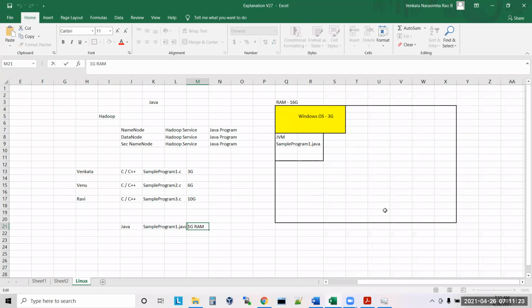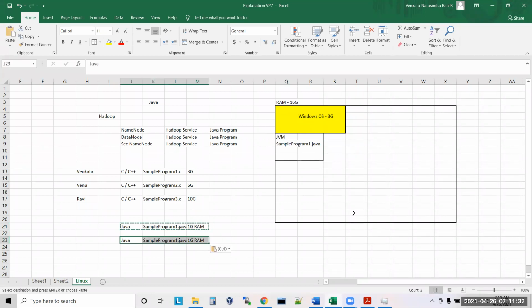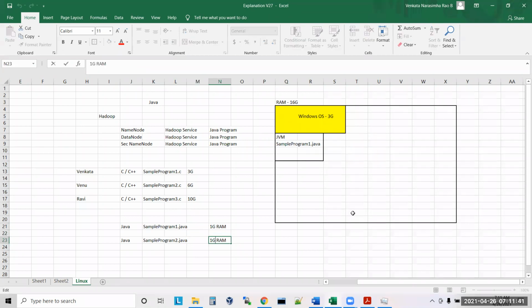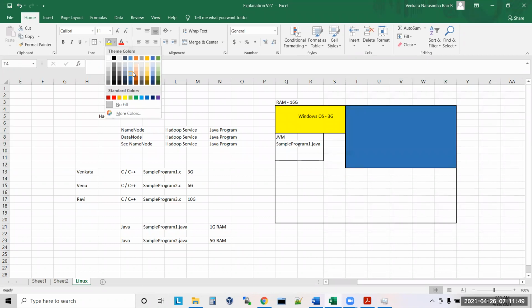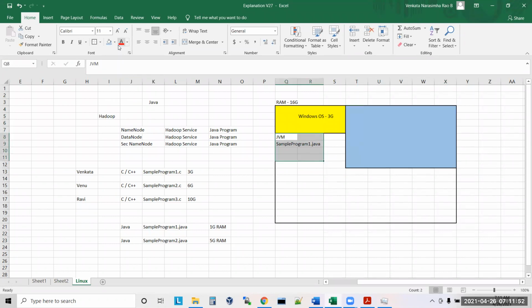But if you say I want 5 GB RAM, what will happen? Actually, that 1 GB is the default size for the JVM for any program. So now I'm running sample2.java, but this guy explicitly mentioned that he wants 5 GB of RAM. Then it will give 5 GB of RAM. This is the place where program 1 is running, and this is the place where it is running again, like a JVM of 5 GB. And inside this one, Sample2 program is running.